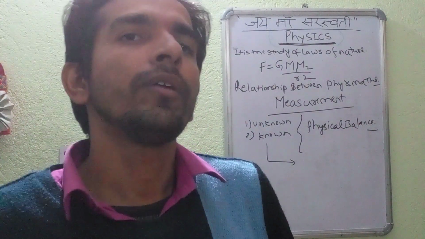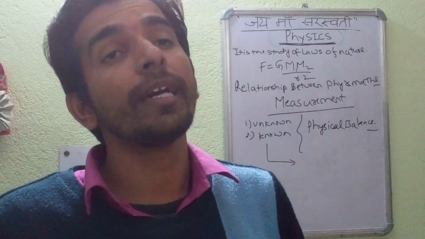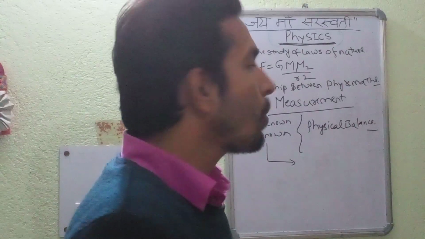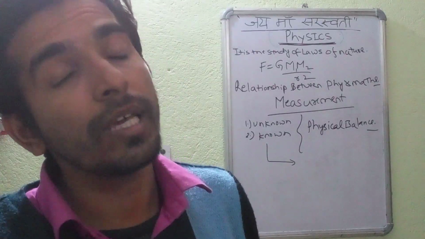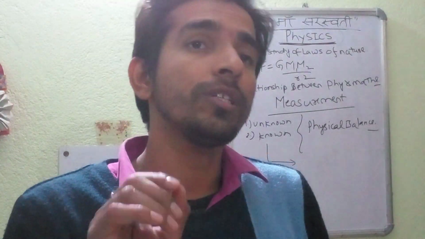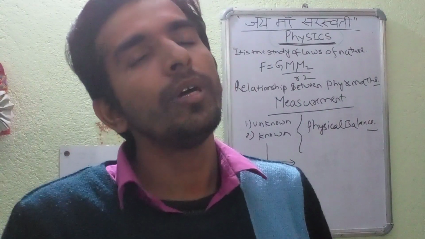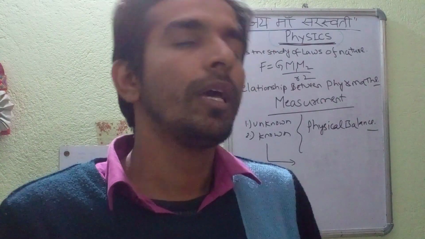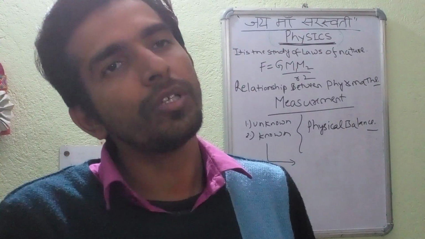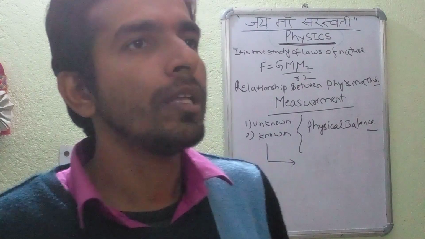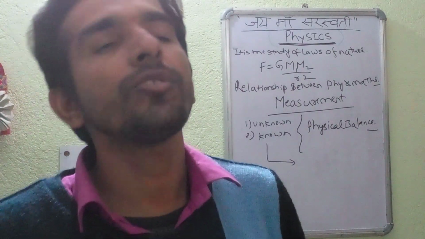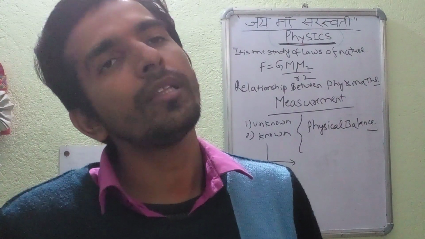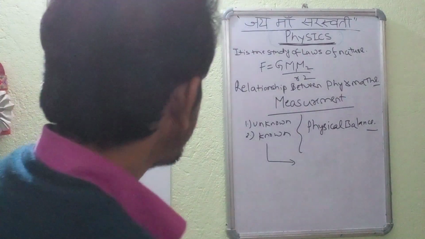Its value is firm and fixed, and it is universally accepted by the international system of units. So the known quantity is known as the unit. In this case, we can define unit as a known standard quantity whose magnitude does not change with respect to time, position, and other factors, and through which we can compare the unknown quantity. The known quantity can be anything as per the measurement criteria, as per the situation we are considering the unknown quantity. So we have defined the unit.